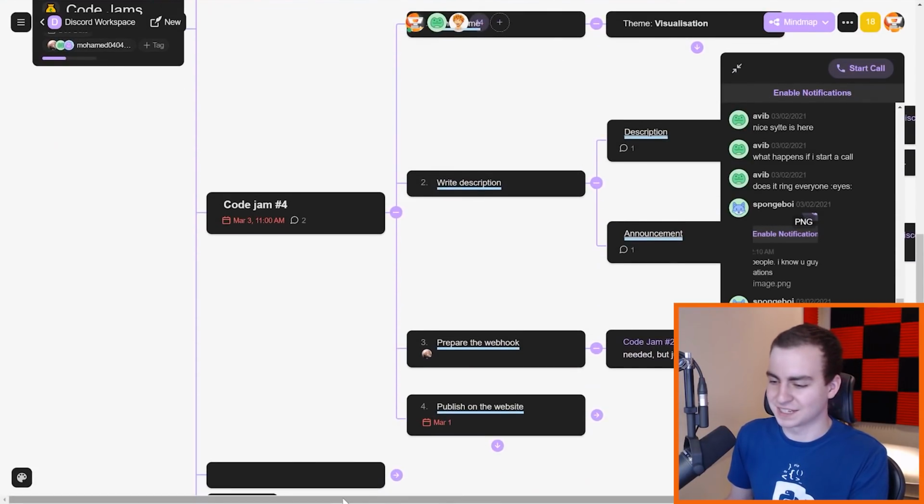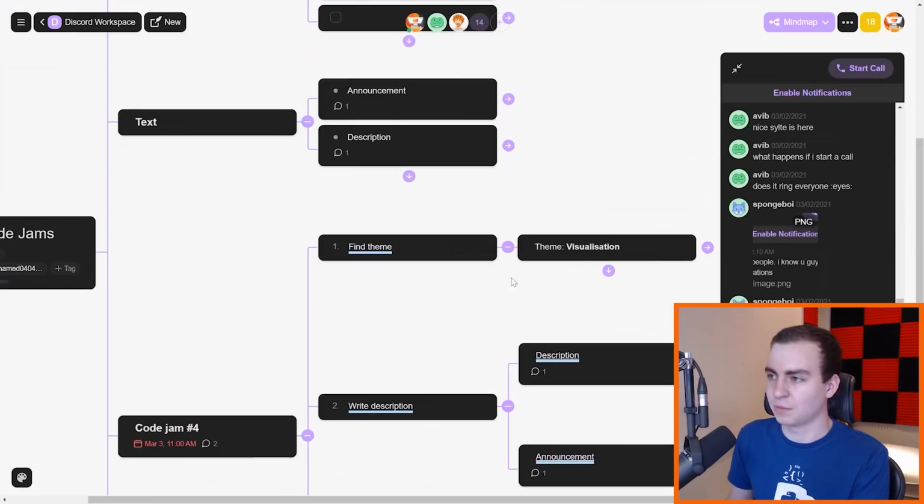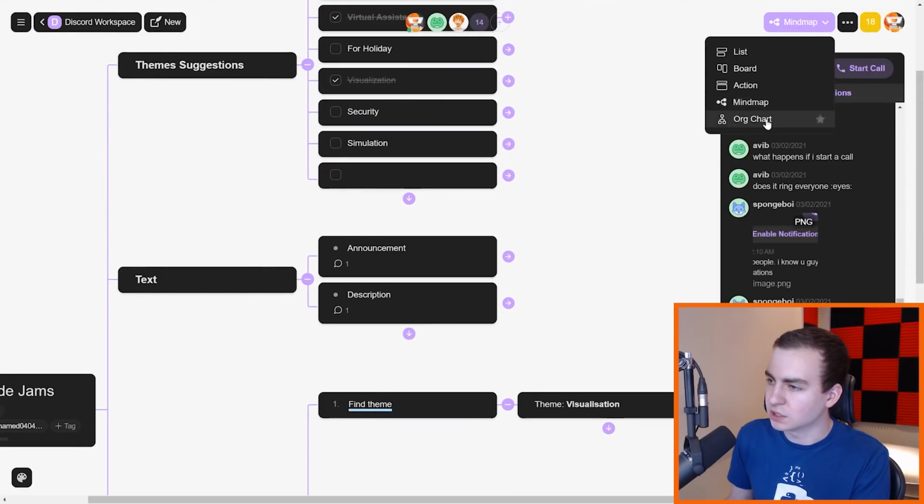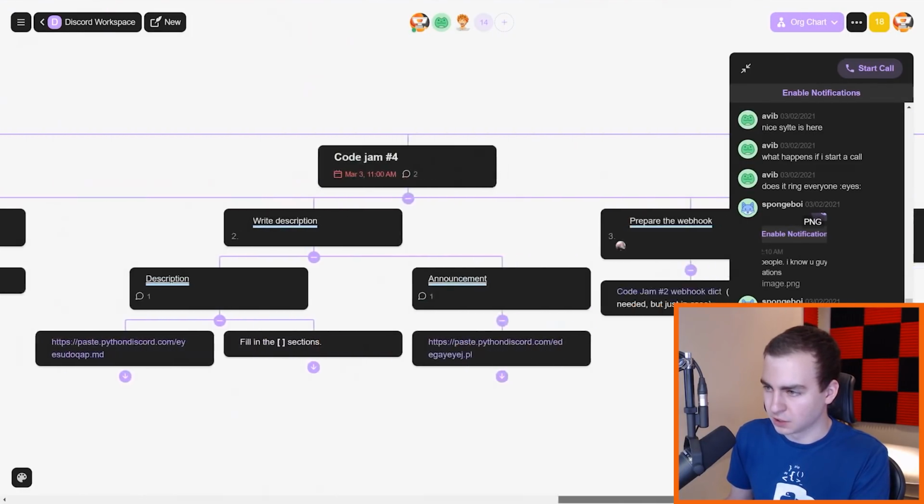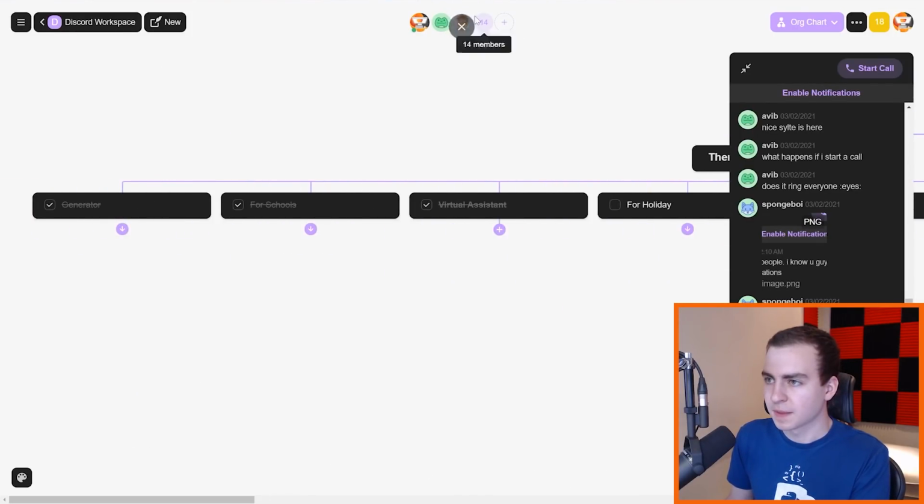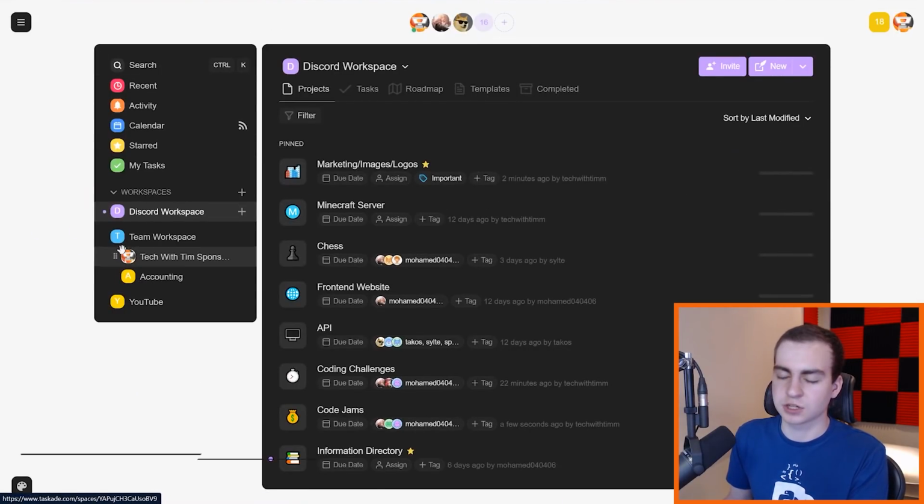Okay, this is a lot easier to see how the mind map view would be useful when it's laid out more in a structure like this. We could go into the org chart view, and yeah, you can just see how everything works. So let's start talking about templates.